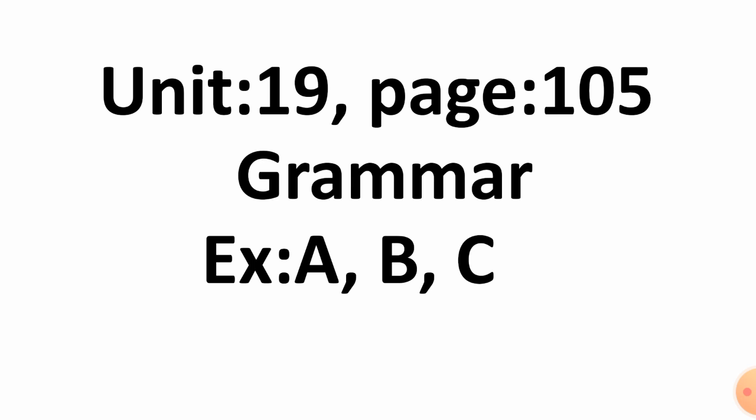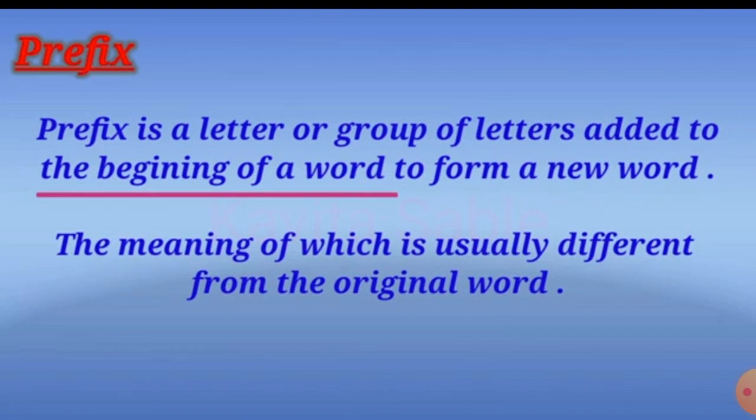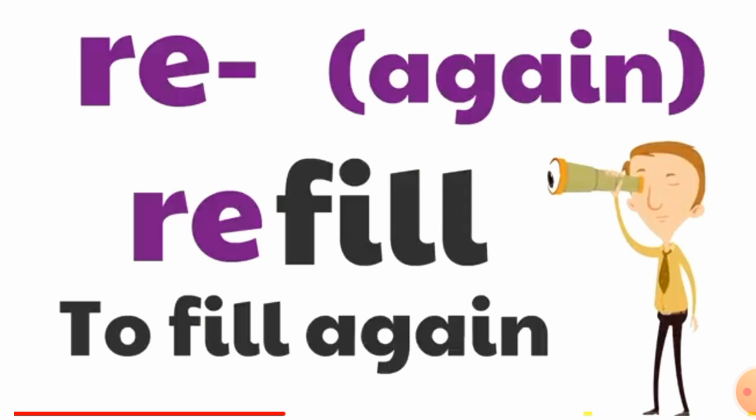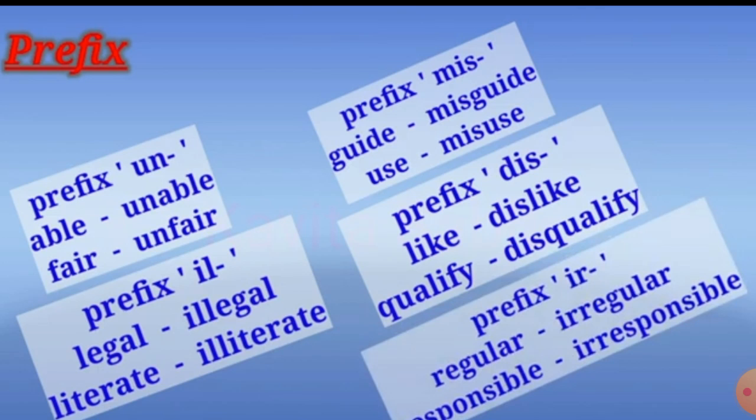Next page is page number 105. Here you have some grammar exercises. Here we will do exercise A, B, C, and this exercise is related to prefixes and suffixes. So let's have a look at this topic. A prefix is a letter or a group of letters added to the beginning of a word to form a new word. Now here you can see some examples of prefixes.